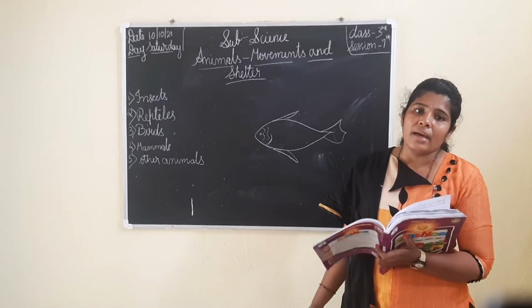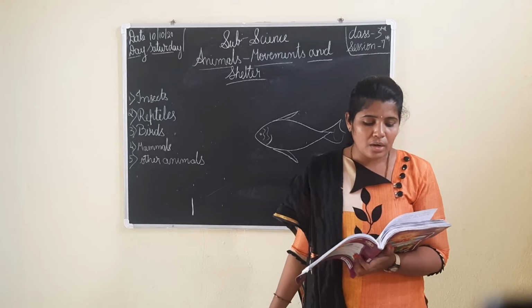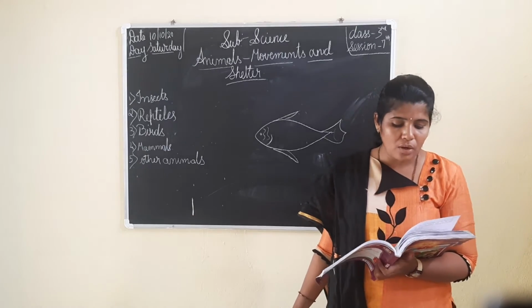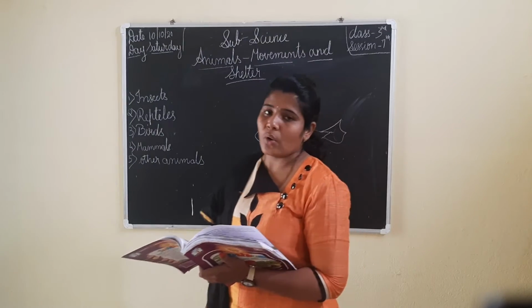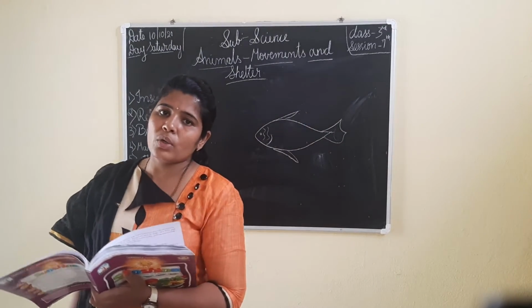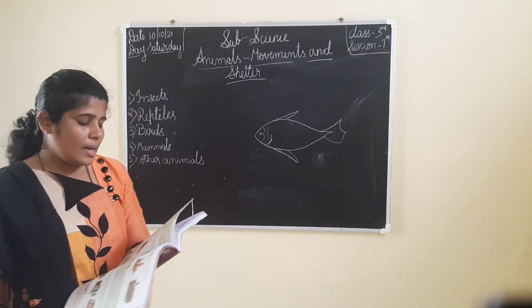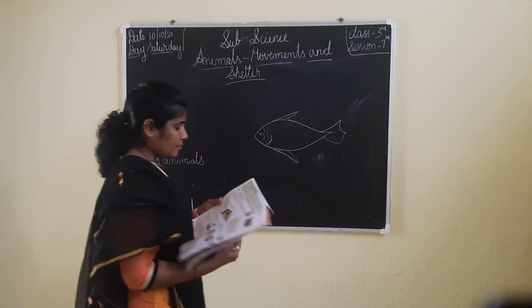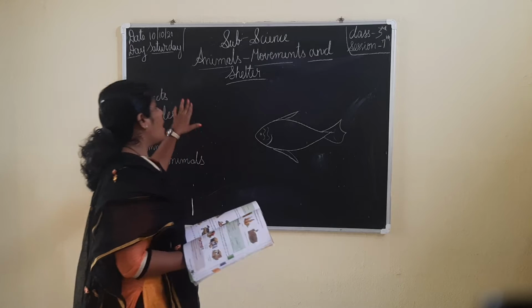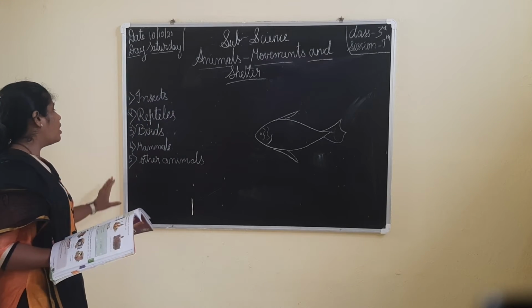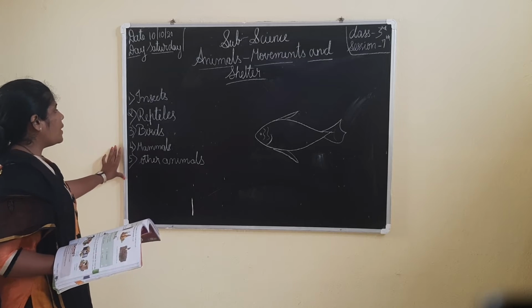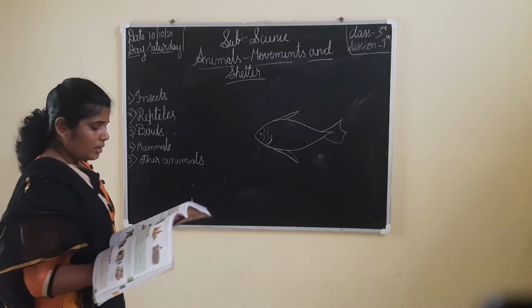Mammals do not lay eggs. They give birth to young ones. They are called what? Mammals. In this, which is the mammal? Frog, dolphin or crocodile? Frog and crocodile lay eggs. Okay, dolphins give birth to the young ones. So dolphin is the mammal. This is all about movement, how they move from one place to another place, and which part helps them to move.